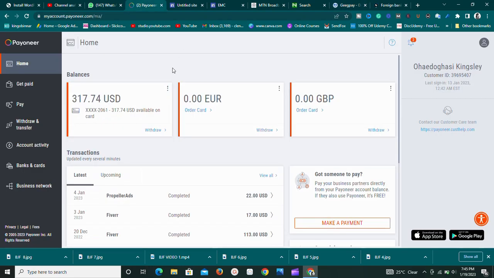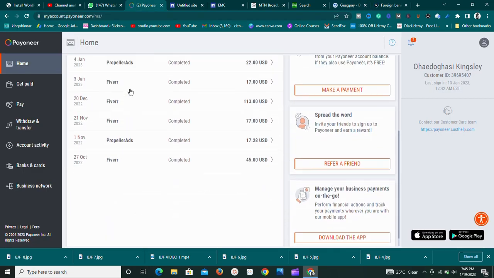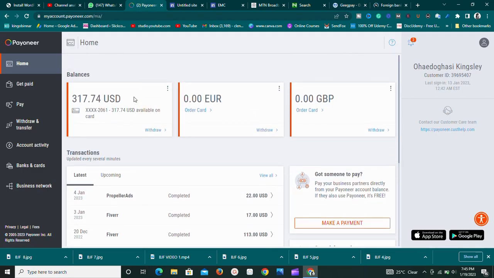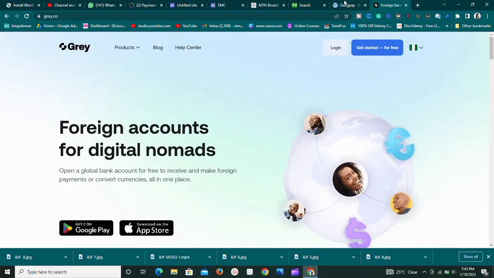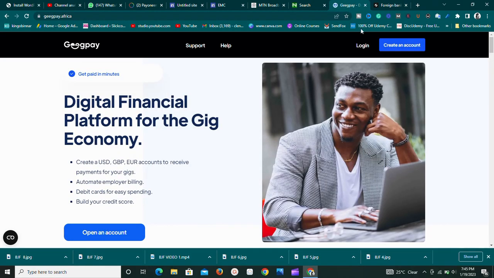Because if you want to withdraw this money from Payoneer directly into my Nigerian bank account, it's actually going to work, but the funds will be transferred at the bank rate, which is around 400 and something, 480 or 450, I don't know. And that is very poor. Black market rate is what we want, and geekpay.africa and grail.co offer us black market rate, so why not use them and make more money for yourself? So I'm going to log in to my account.